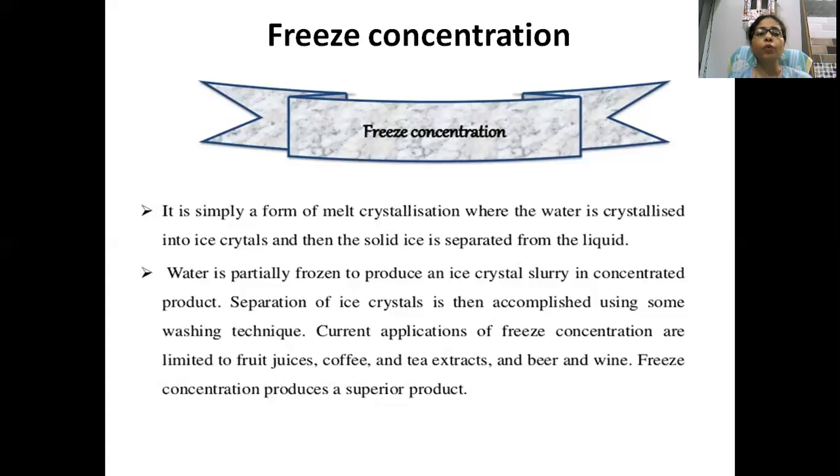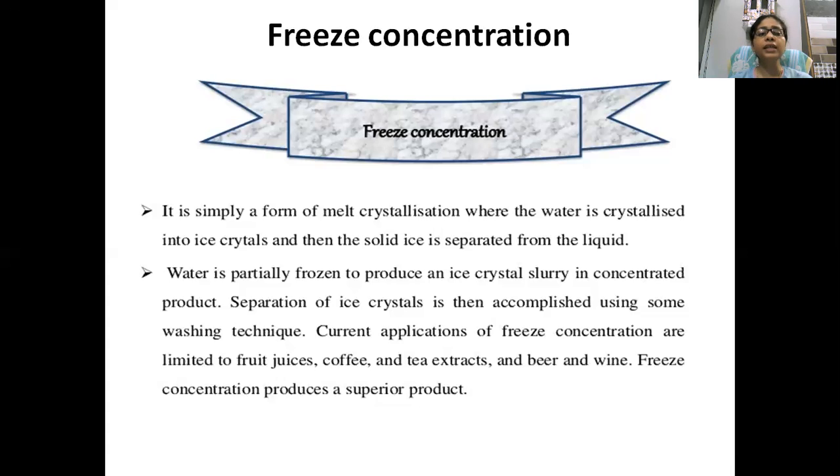So what is the benefit? In a 1 liter bottle or a 500 ml bottle, you can preserve the juice in a more concentrated form, and whenever you have to use it, you can dilute that fruit juice and make the concentration as you like.